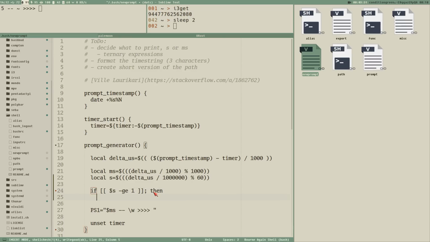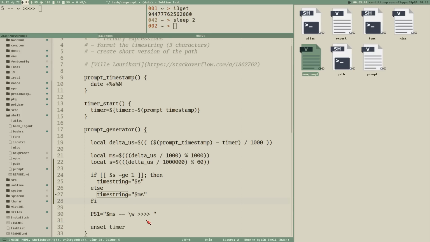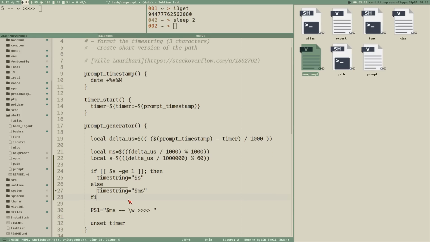Then timestring is equal to $s, else timestring is equal to $ms for milliseconds. So this is the hard way to do it. Almost a bit stupid, but it works, and it is efficient.